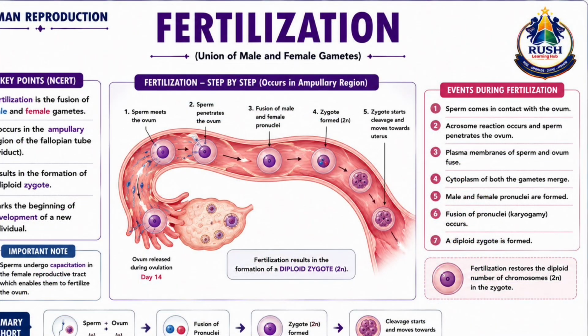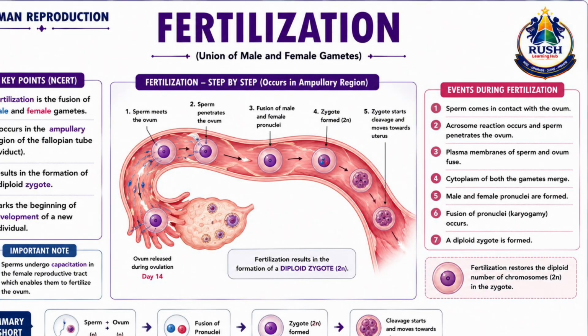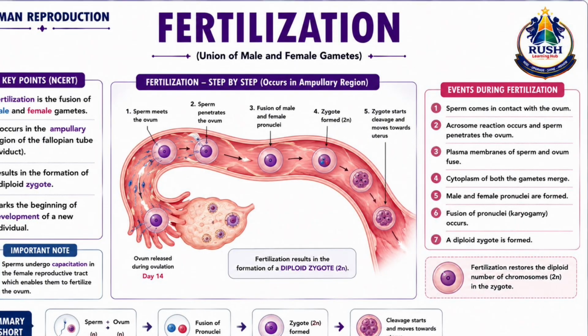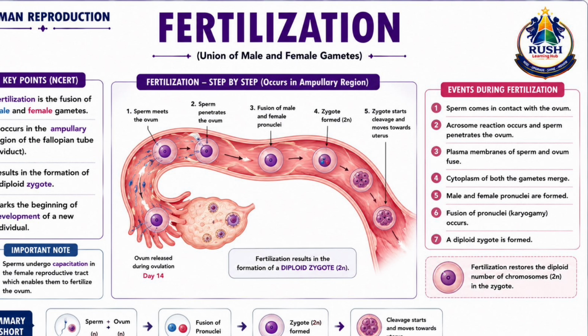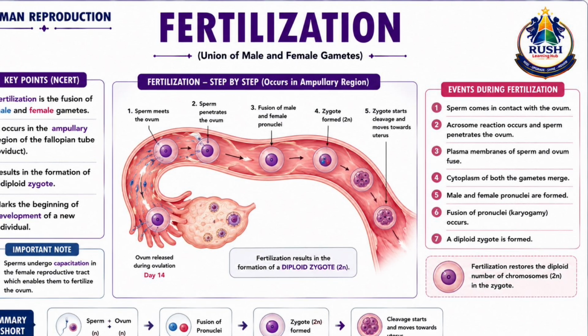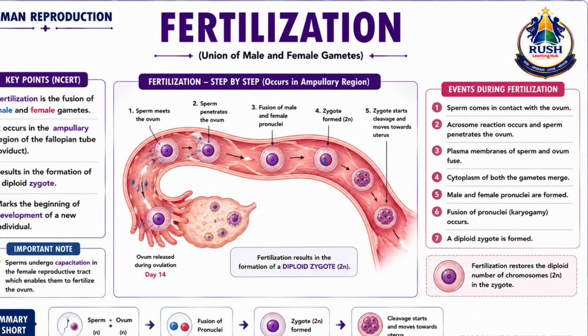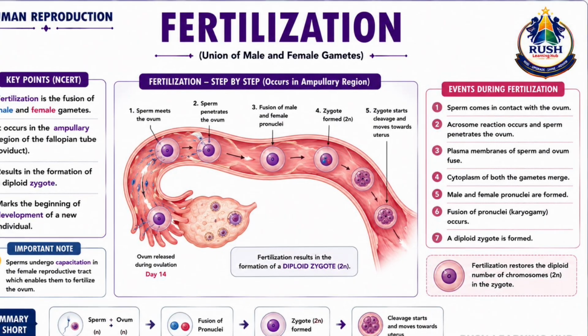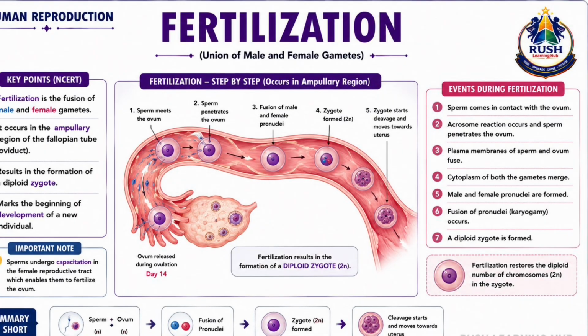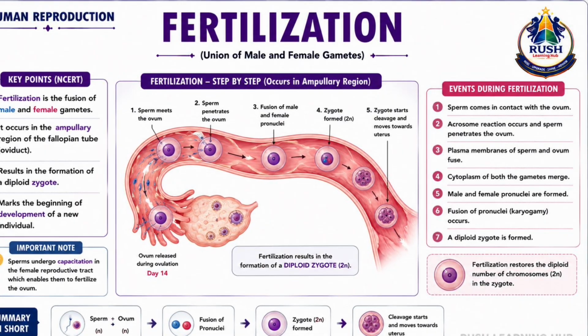One of the most important events in human reproduction. Fertilization is the process of fusion of a male gamete, the sperm, with a female gamete, the ovum, resulting in the formation of a zygote. In humans, fertilization usually occurs in the ampullary-isthmic junction of the fallopian tube. After ovulation, the secondary oocyte enters the fallopian tube, where it may encounter sperms that have reached the female reproductive